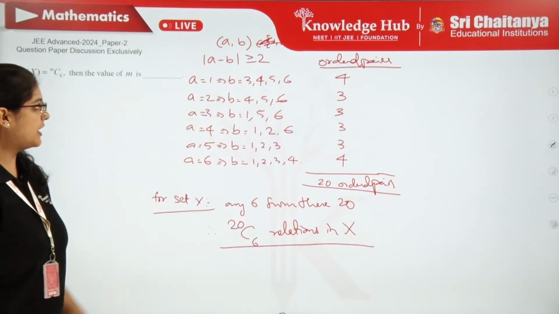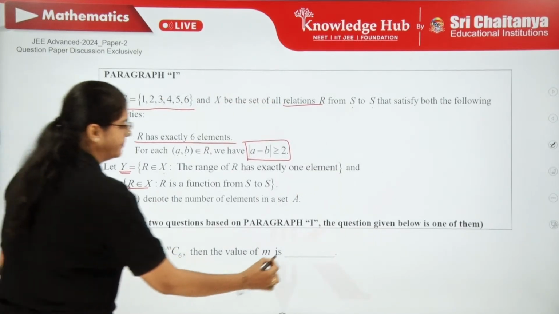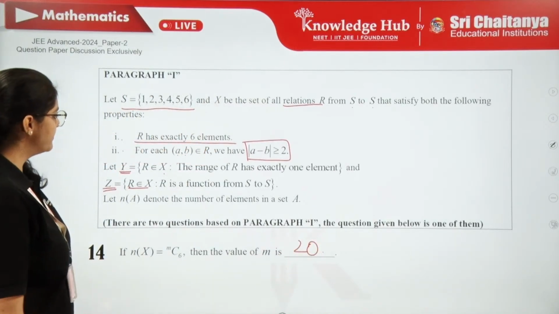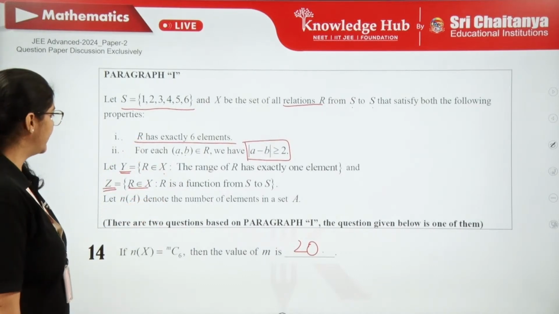So obviously, what is the value of m here then? It's going to be 20. So that's the answer for the 14th one. Anyway, we have solved X. Let's go on to solve Y and Z.